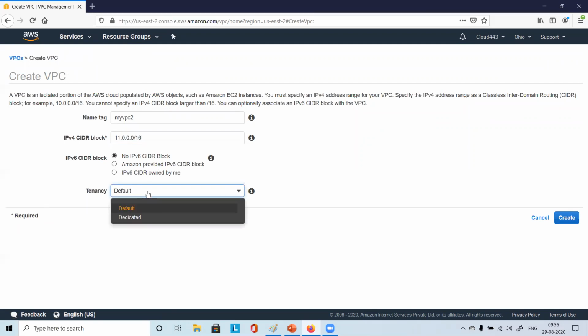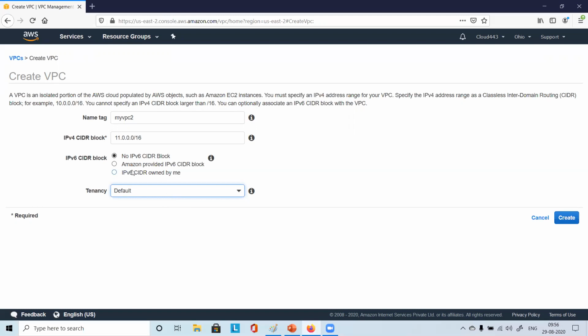Now look at tenancy. There are two types of tenancy: one is default, another is dedicated. We'll keep it default. Dedicated means dedicated hardware, dedicated hypervisor, so we don't want that. Default means a shared one, so the tenancy of this VPC will be shared only.